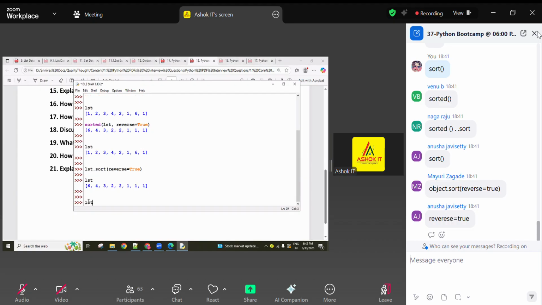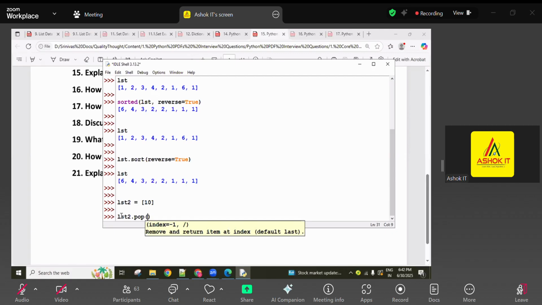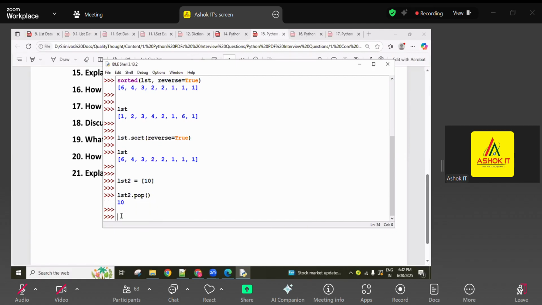Okay, so now let me know here. List 2 equal to this one. I am using the List 2 dot pop method, so it deletes this 10 value and returns it. Again, if I execute List 2 dot pop method, what happens? Now what is the output?